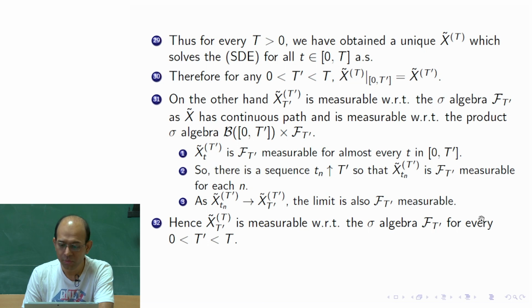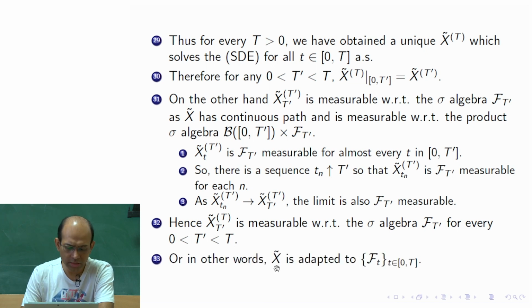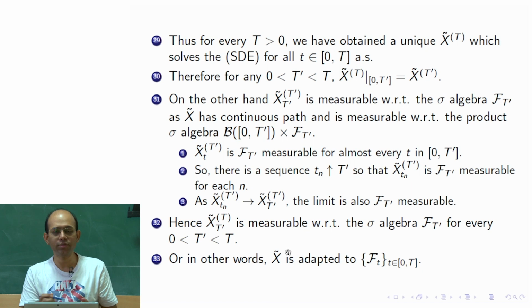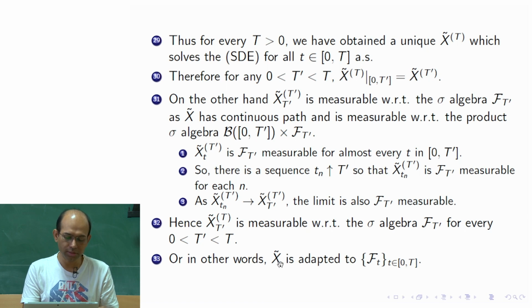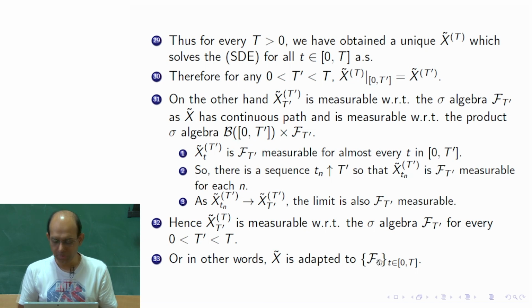But what is t prime? For every t prime less than capital T. So, this is saying the same thing, that x tilde is adapted to the filtration F t, small t belonging to 0 to capital T. For every time small t, x tilde t is measurable with respect to F t, or in other words the full process is adapted to the filtration F t.